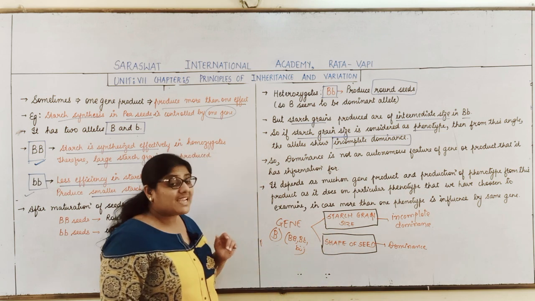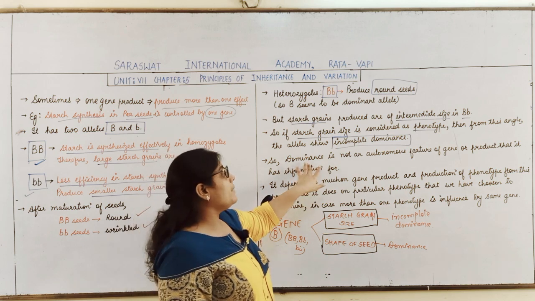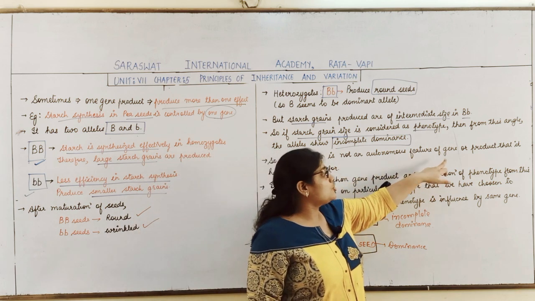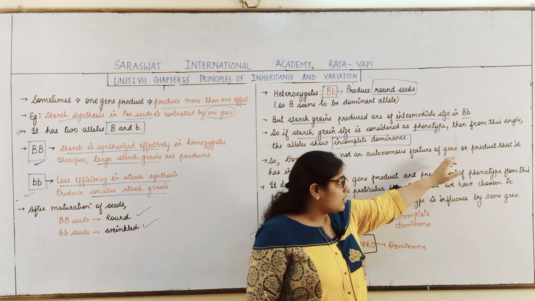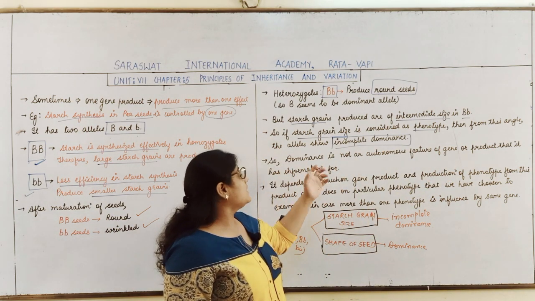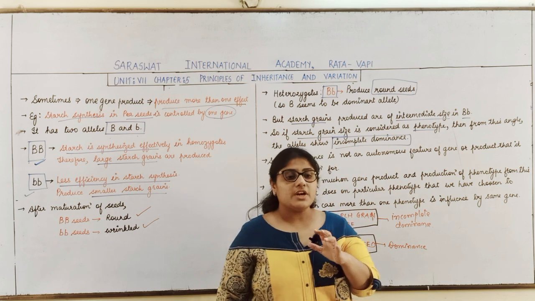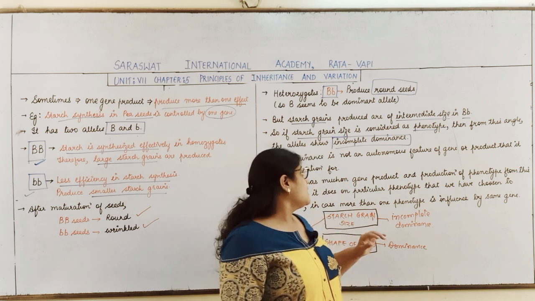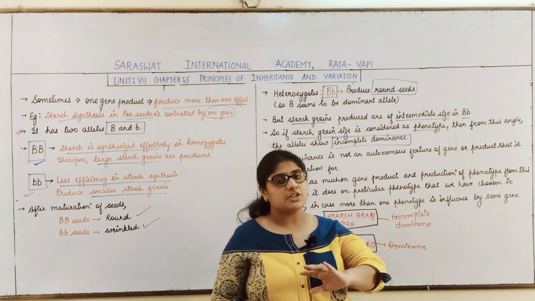So students, we can say that dominance is not an autonomous feature of a gene or product that it has the information for. What does it mean? That dominance is not an autonomous feature.